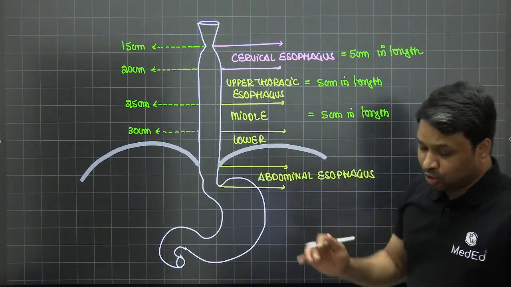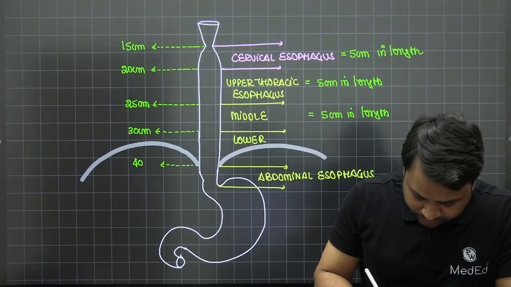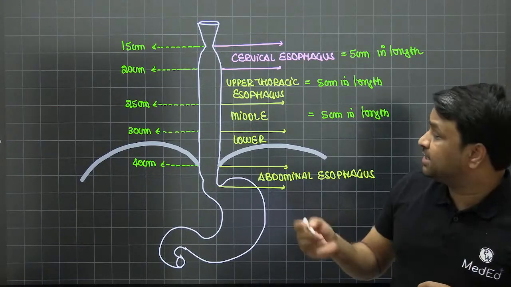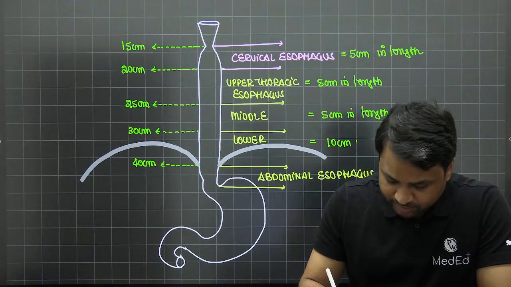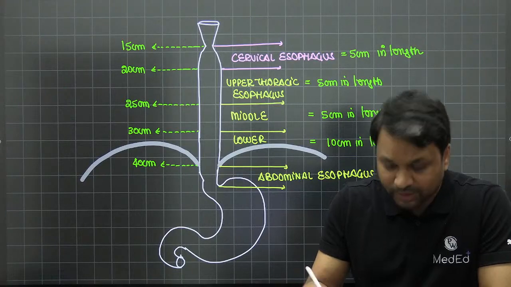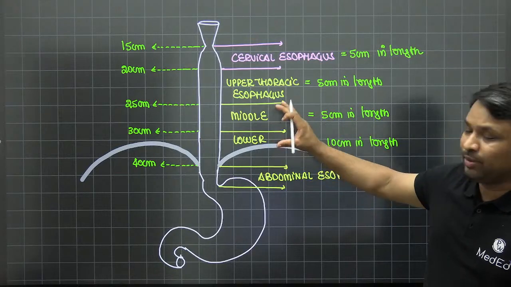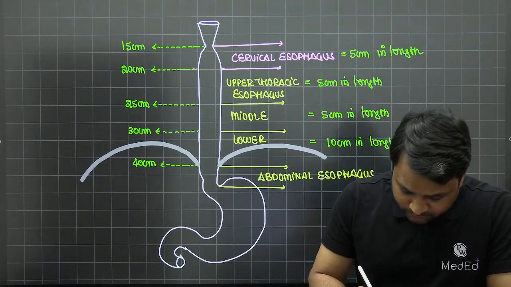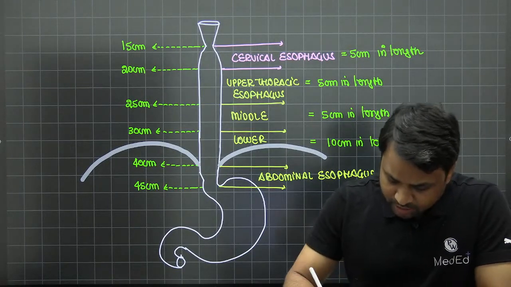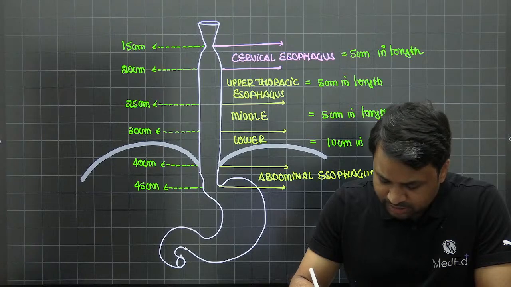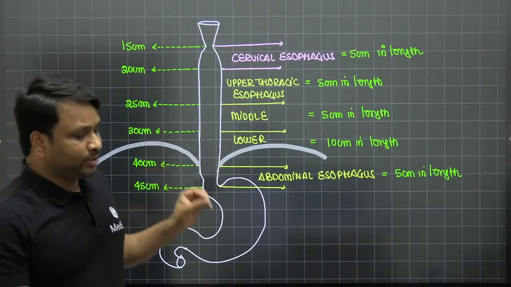Now this is your lower thoracic esophagus. The lower thoracic esophagus will end at a 40 centimeter mark. As it ends at a 40 centimeter mark, the lower thoracic esophagus is 10 centimeters in length. So if I ask which is the longest among the thoracic esophagus, the answer is the lower thoracic. And last, from 40 to 45 centimeter mark, you have your intra-abdominal esophagus, which is 5 centimeters in length. Now, this is the latest division that you should know with respect to the esophagus.